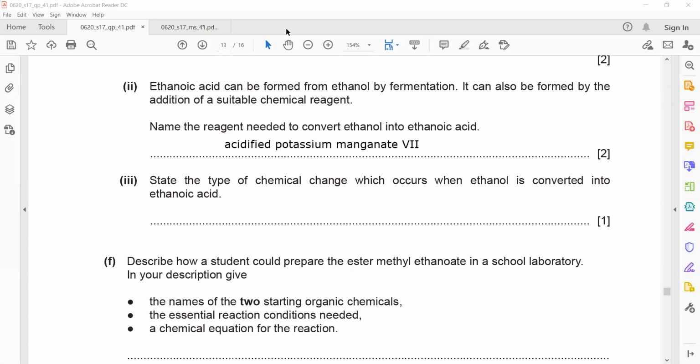Potassium dichromate can be an oxidizing agent, potassium chromate can be an oxidizing agent, but the suitable oxidizing agent which makes this reaction feasible is acidified potassium manganate. That is why whenever you see the marking scheme for this reaction, alcohol converting into carboxylic acid, they always use potassium manganate 7, because this is a practical oxidizing agent which gives a higher yield of the product. So you don't find potassium dichromate or potassium chromate named specifically as an oxidizing agent in this reaction.